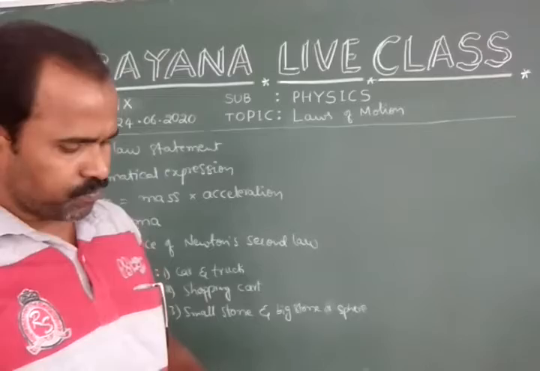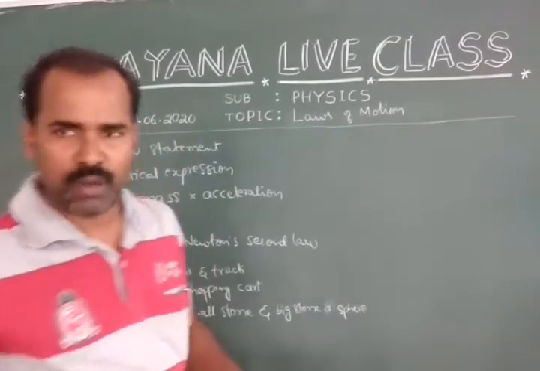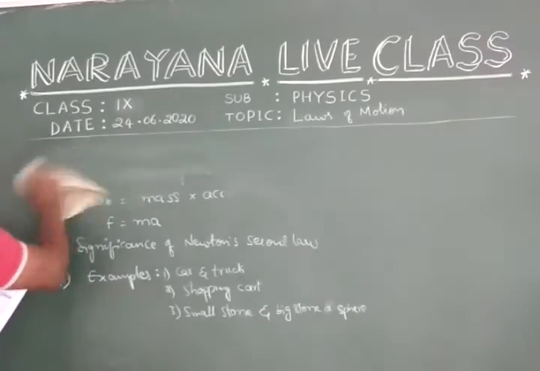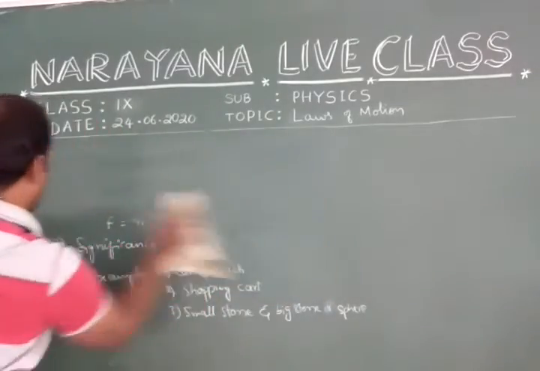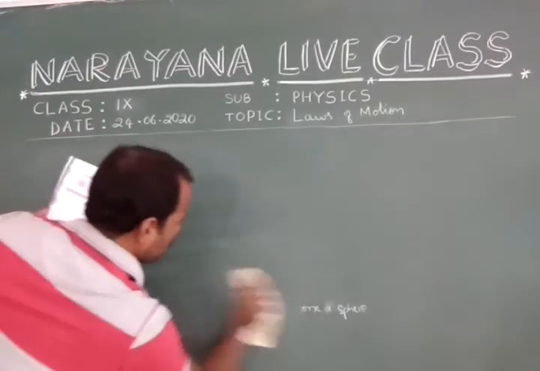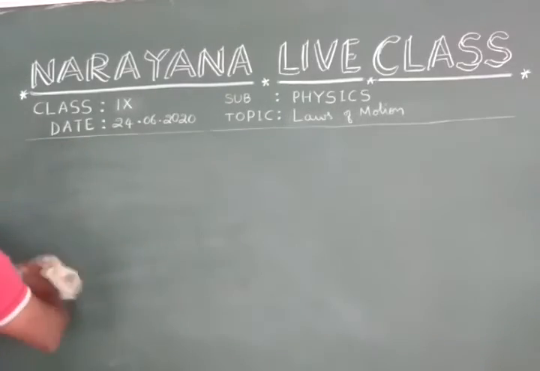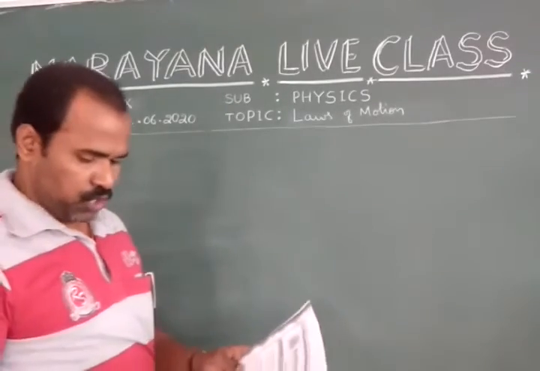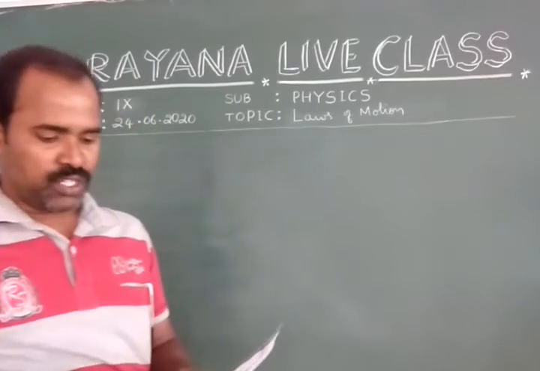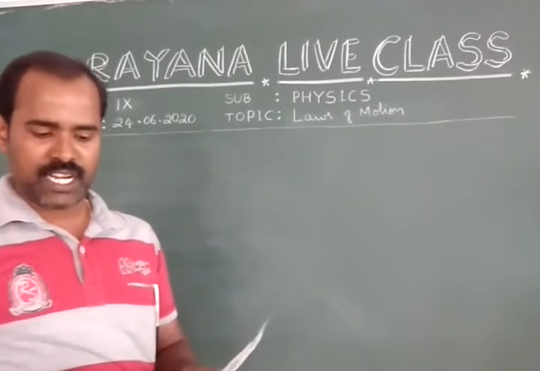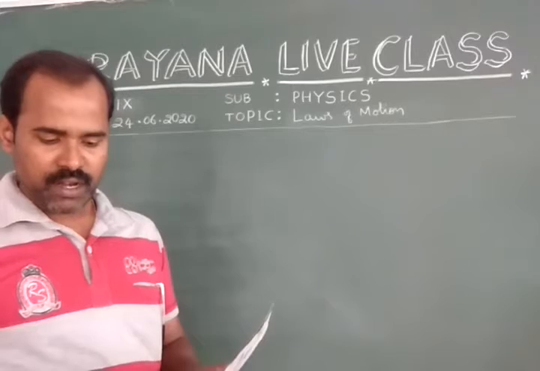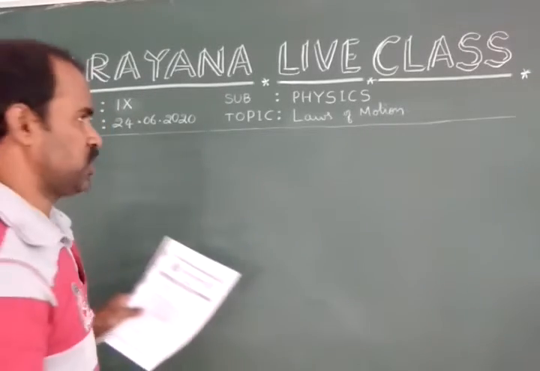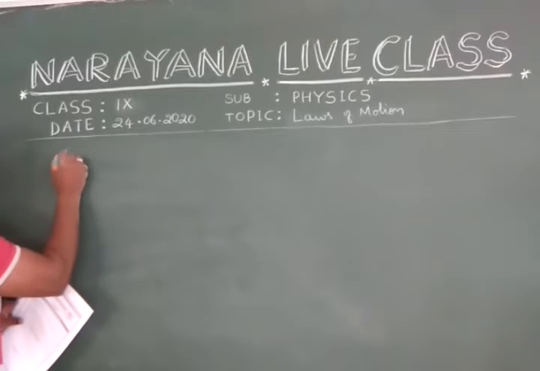So these are some examples in our day-to-day life activities. Next question, it's a problem. Fifth question: what force is required to produce an acceleration of 3 meters per second square in an object of mass 0.7 kg? Given data,